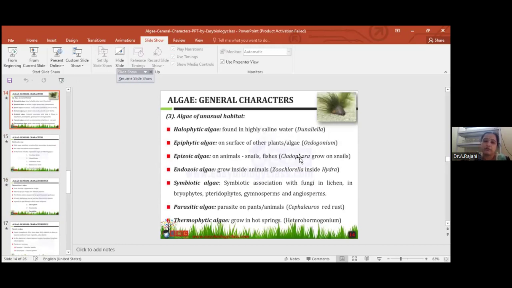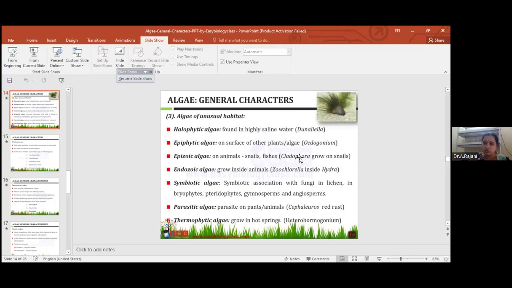They impart very attractive colors to the snow, where the algae grow. The best example of cryptophytes is Haematococcus nivalis. The color resembling the snow is red.